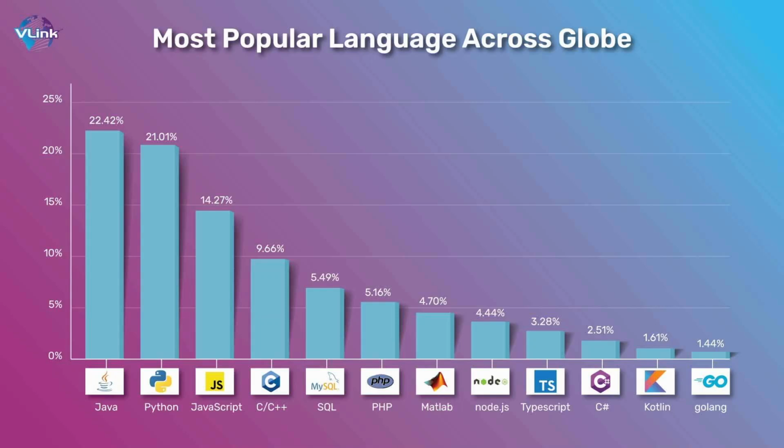Like that, we can see JavaScript at 14 point something, C++ 9, SQL 5, PHP 5.16, MATLAB 4.7, Node.js 4.44, TypeScript 3.28, C Sharp 2.51, Kotlin 1.61, and also Go language at 1.44%. So from this chart we can clearly understand that around 22 percent, the maximum share of software developers, prefer Java as a development language.